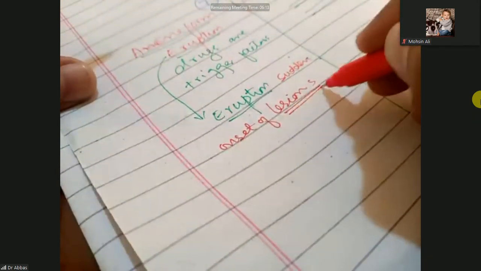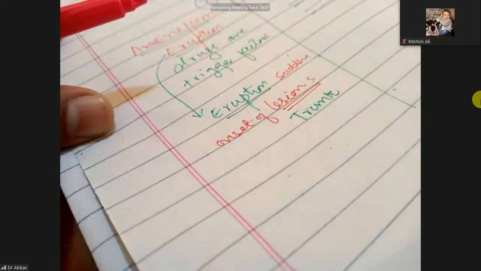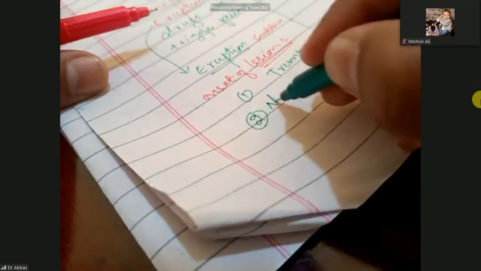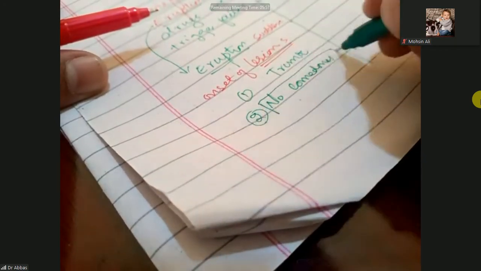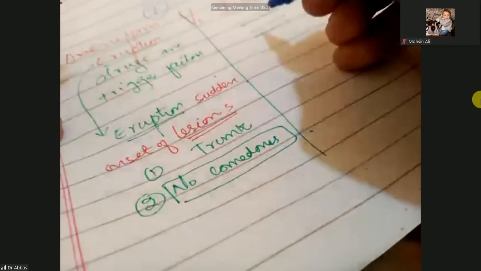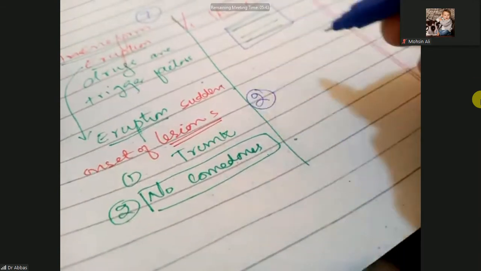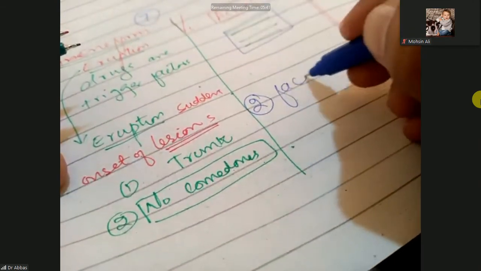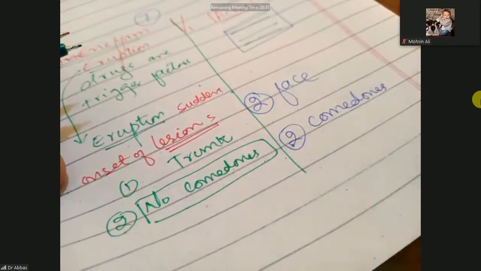These lesions are most commonly present on the trunk after taking the drug, and they have no comedones, no black heads or white heads. But when you compare it with acne, it is not only drug induced, and the lesions are most commonly present on the face and have comedones. So this is the difference.